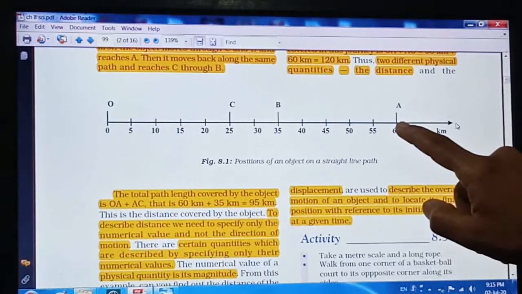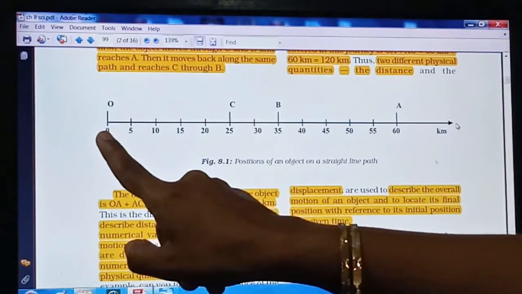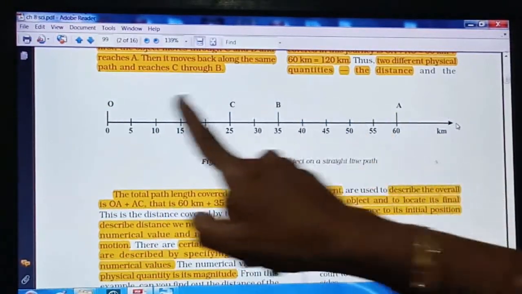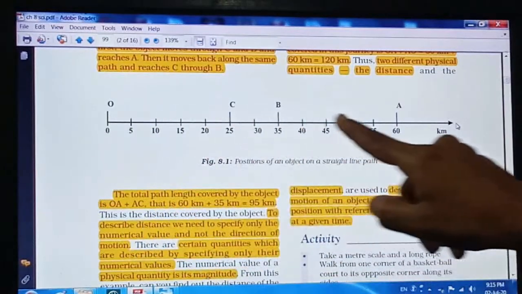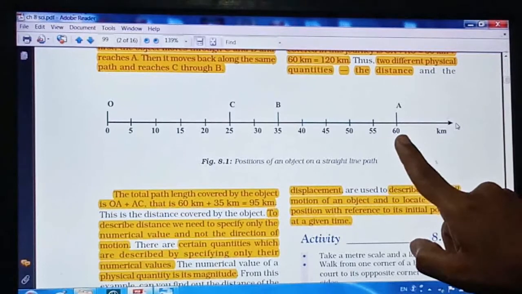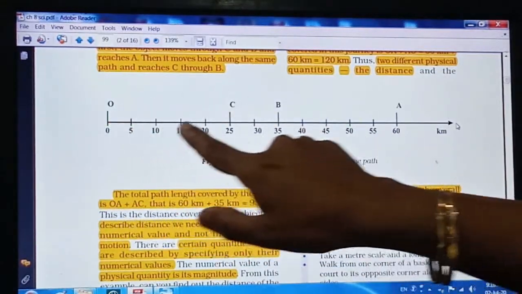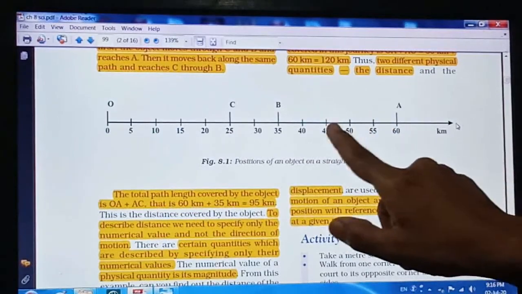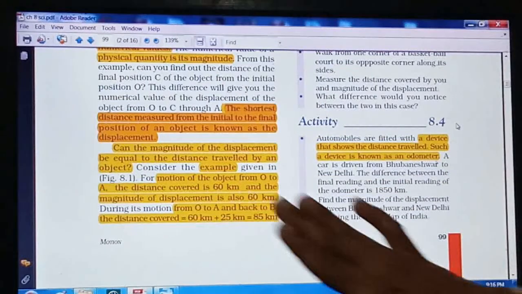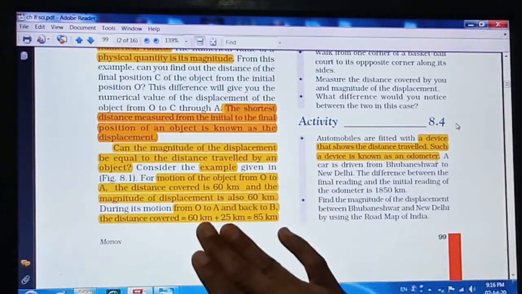Now this is the final position of the object and this is the initial position. Again, displacement means the shortest distance between the final position and the initial position. So here the shortest distance is this one only, so this will also come to 60 kilometers. Whenever the object is moving in a straight line, the distance traveled by the object is equal to the displacement. Both the magnitudes will be the same.